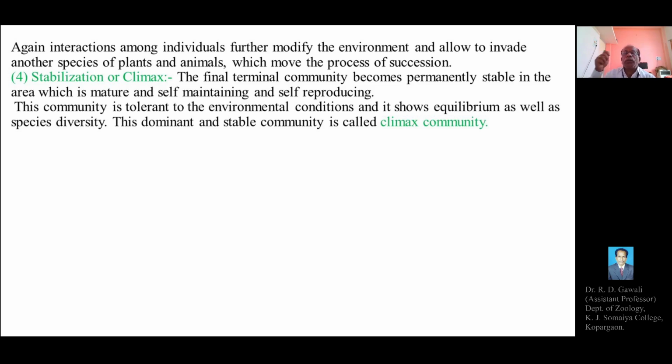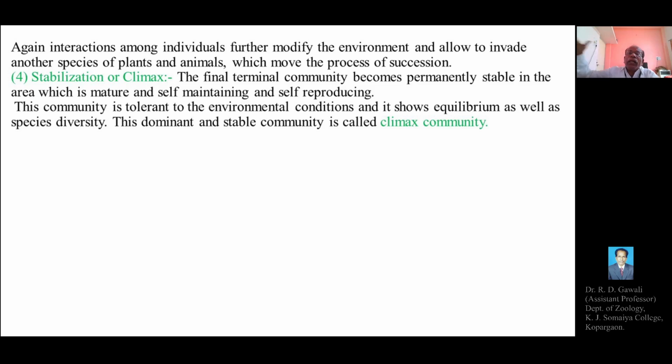And this community is tolerant to the environmental conditions and shows equilibrium as well as species diversity. This dominant and stable community is called the climax community. So, stabilization or climax.